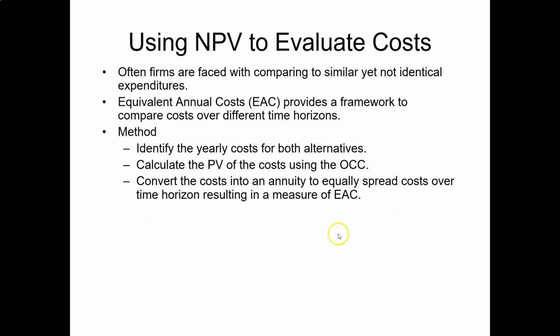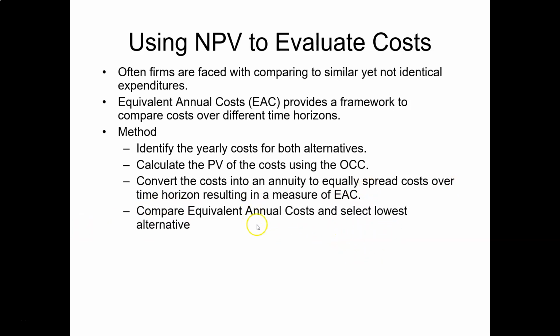And then we calculate the equivalent annual cost. For multiple investment projects, if they have different equivalent annual costs and we need to make a choice, then we select the investment projects with the lowest equivalent annual costs.